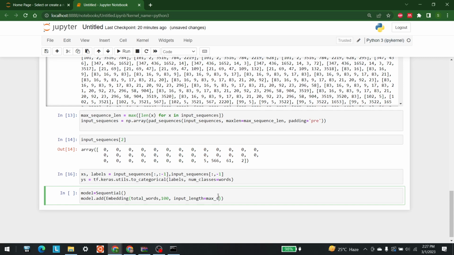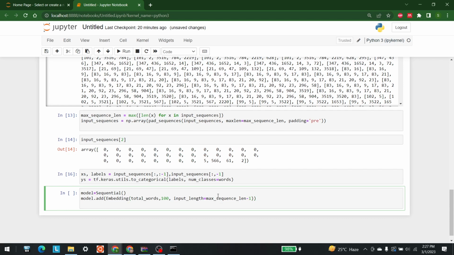So max_sequence_len - 1, right? And after that I'm going to add a bidirectional LSTM layer, right? So for that I will just write model.add, and in that I'm going to write Bidirectional, and it will be an LSTM. Okay, let's write 150 here.